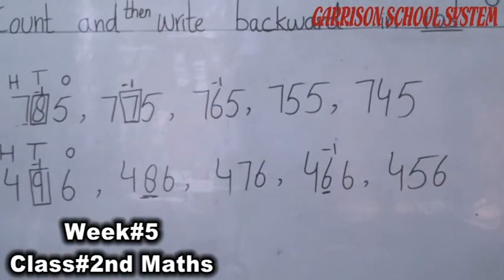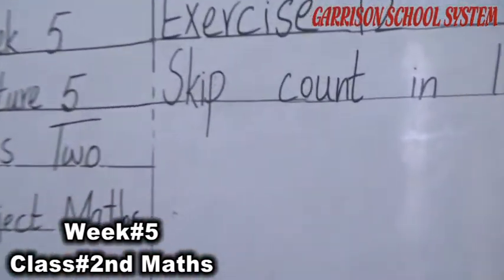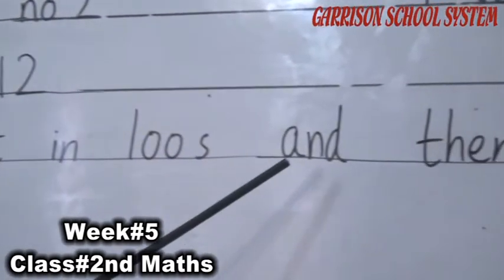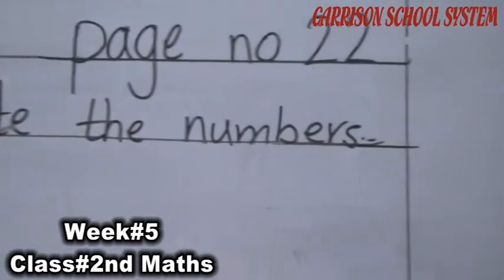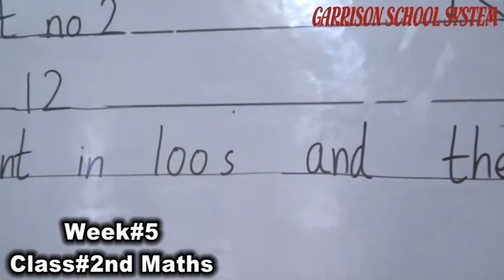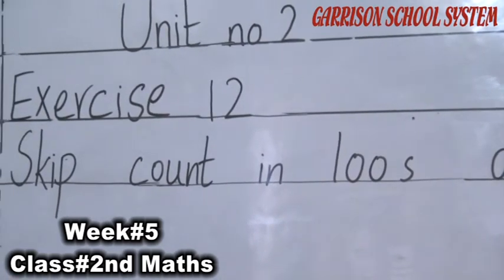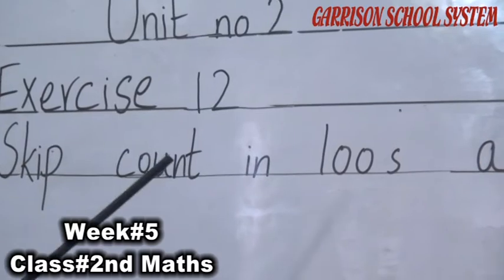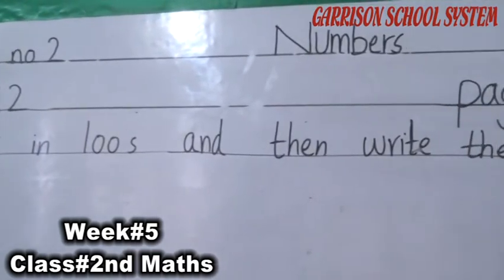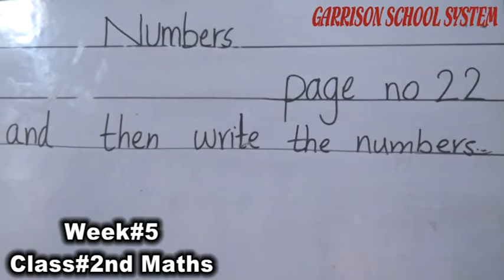Now move to the next exercise, exercise number 12. Student, now move to exercise number 12, which is a statement. Skip count in hundreds and then write the numbers. In exercise number 11, we wrote the backward counting, but in exercise number 12, we skip count in hundreds. It means this is our forward counting. We have to skip hundreds. We have to write the forward counting. We have to skip 100 from our given number.